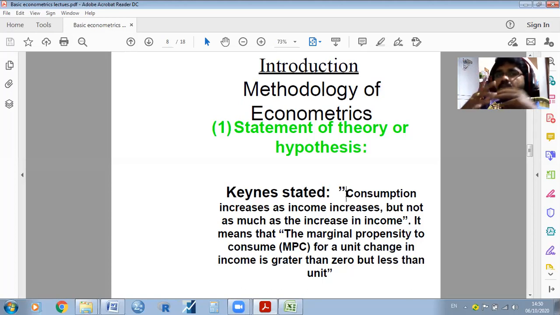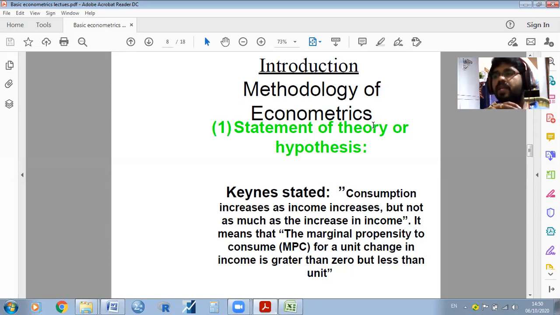You may give another kind of statement. For example, that income is not affecting consumption. For example, if you take into account some rich people, their income may not affect their consumption.